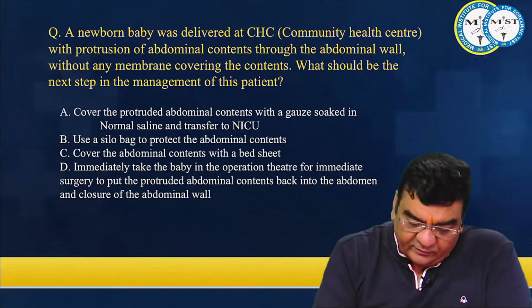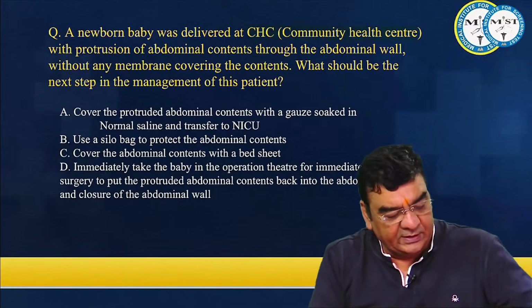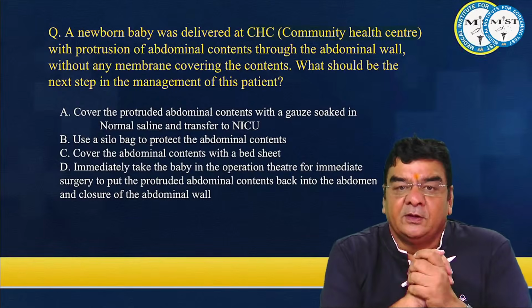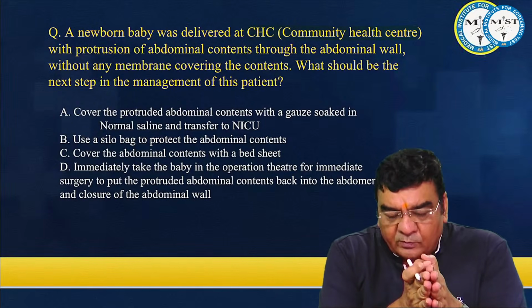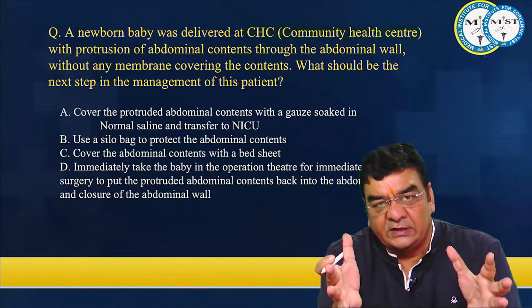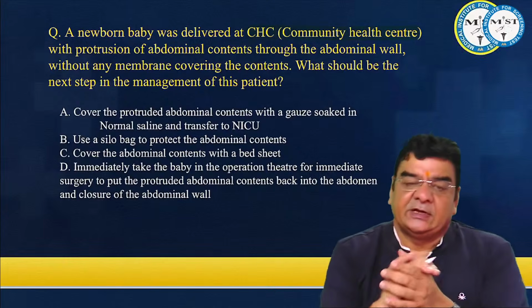And here, what should be the next step in the management of this patient? If there is something like community health center in the question, then the answer can vary. If we imagine that we are posted at a community health center, what facilities will we be getting there?